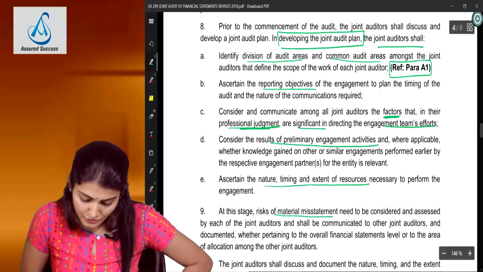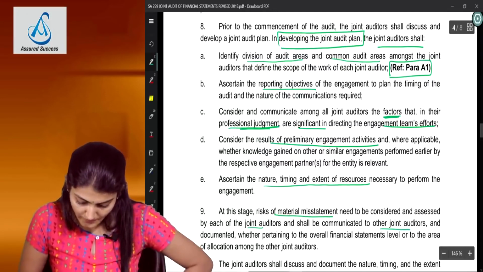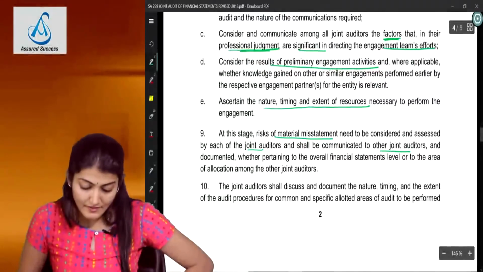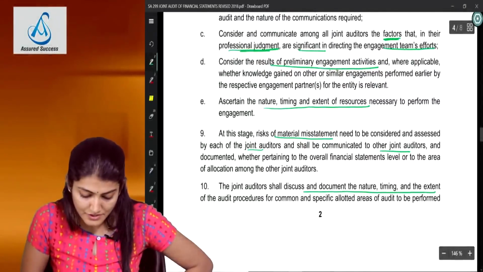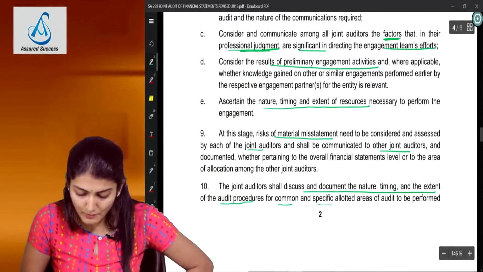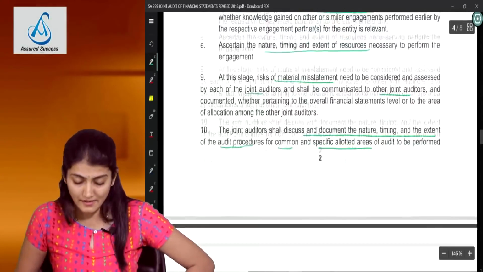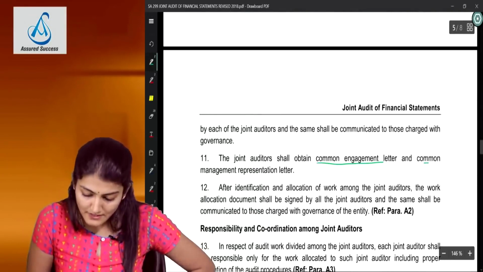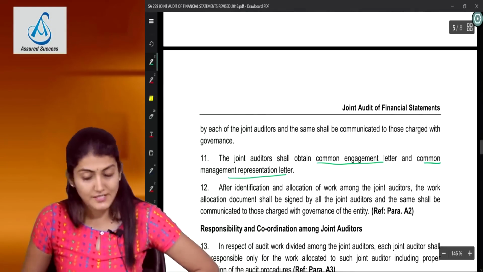RMM to be communicated to each of the joint auditors. They shall also discuss and document the nature, timing and extent of procedures for common and specific allotted areas. Yes, common engagement letter and common representation letter.